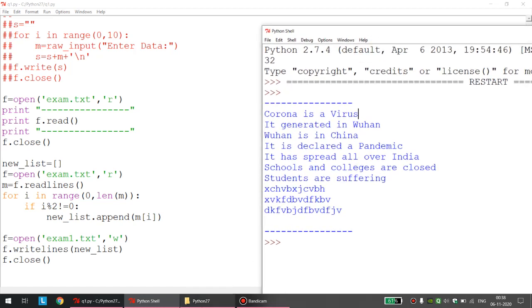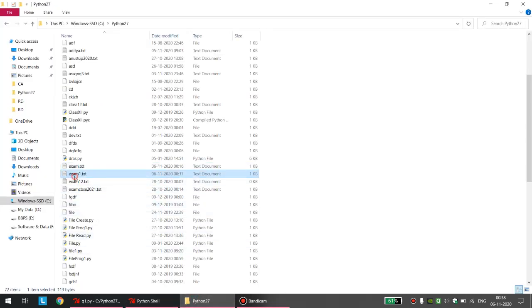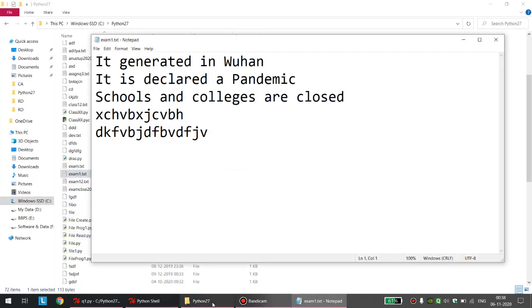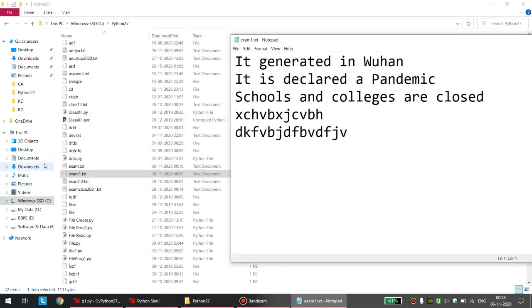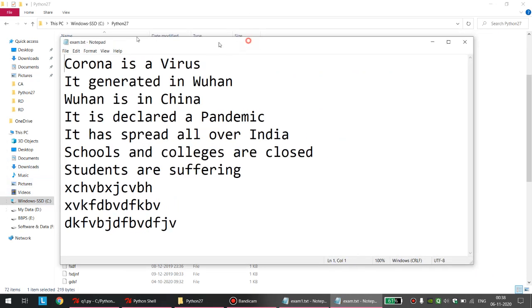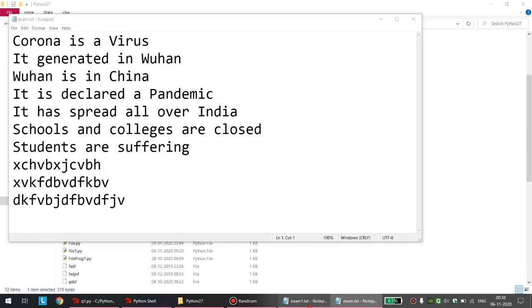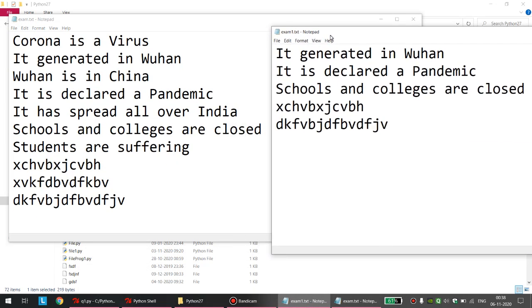My file is exam1.txt and I will concurrently open both the files. This is the new file, exam.txt is the original file, and if I concurrently open both the files, you can see these are the 10 lines, and only the even numbered lines are copied from this file onto this new file.